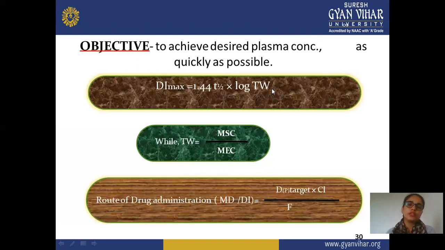Next is the objective to achieve a desired plasma concentration, which is quite responsible. Tau max is equal to 1.44 t half into ln of TW, while TW is MSC divided by MEC, and the rate of administration is M divided by D, which is equal to target concentration into clearance divided by F.